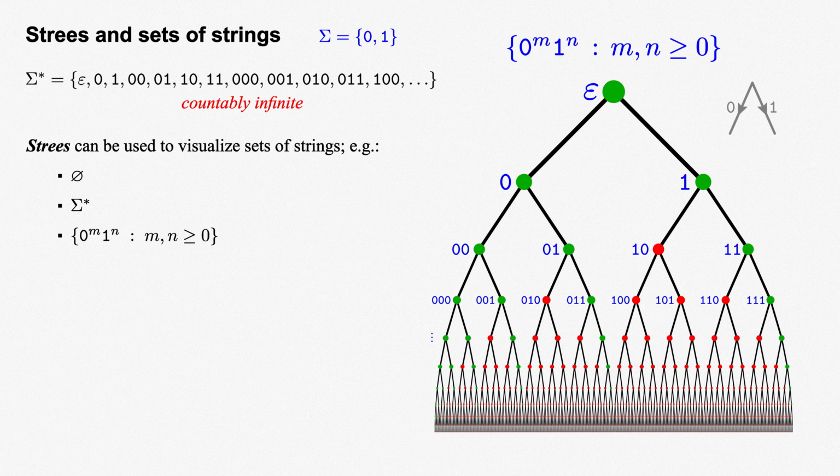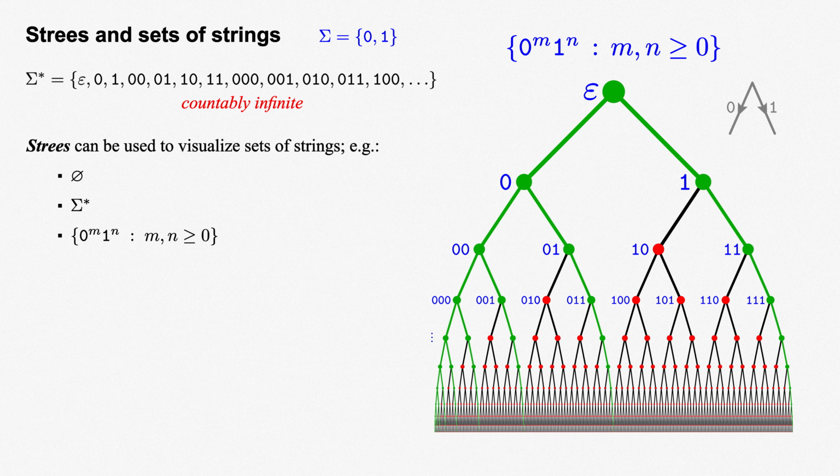Our regular set 0^m 1^n, where m and n are greater than or equal to 0, has a nice picture as well. These are the vertices we can get to by moving down and left for some number of steps, then down and right for some number of steps, but not changing directions again.